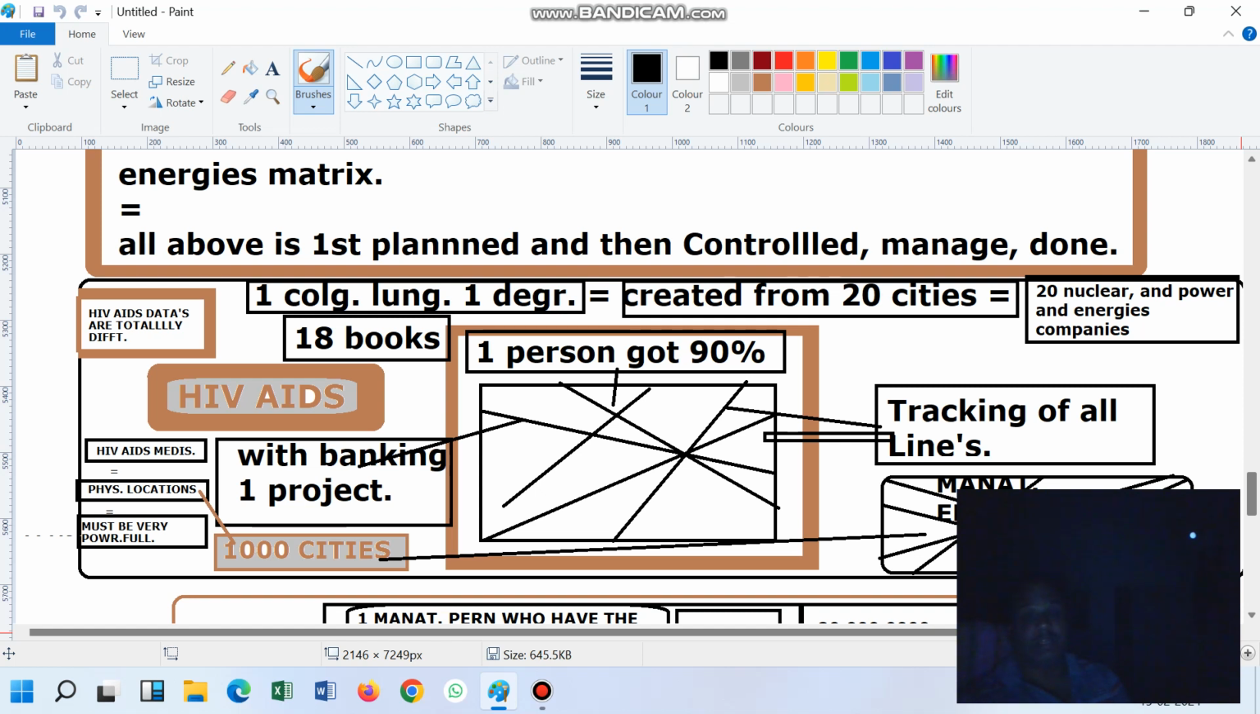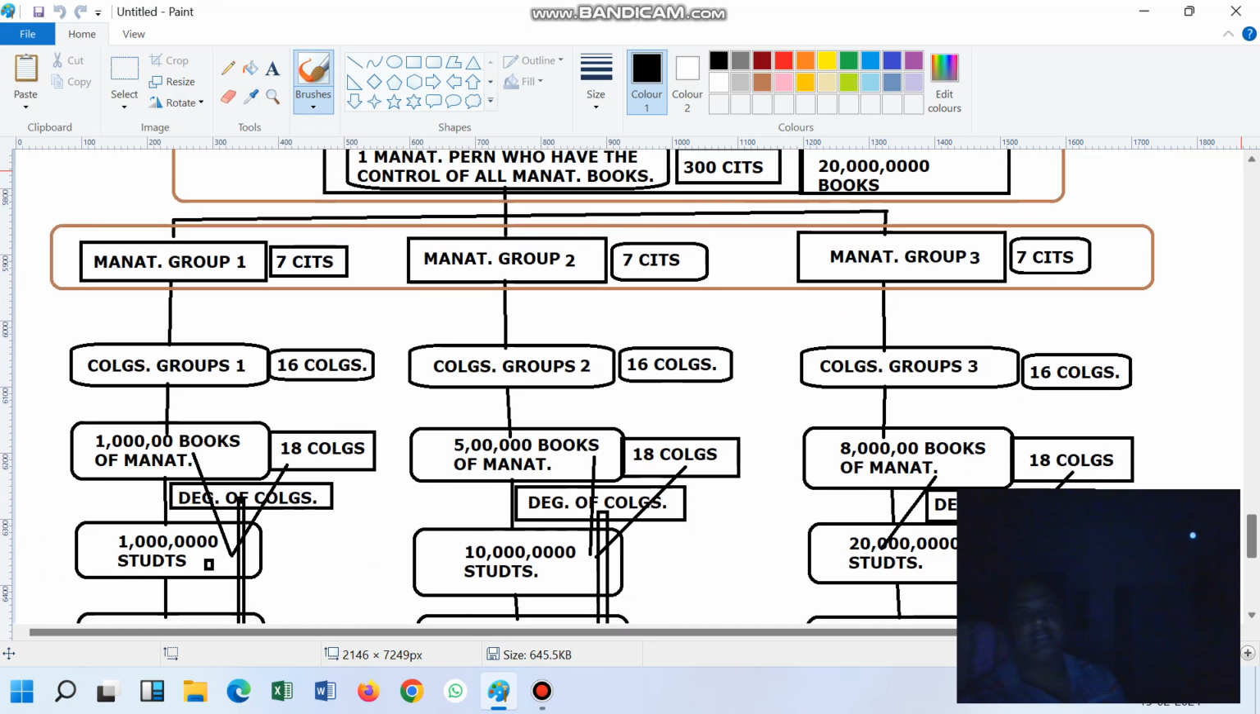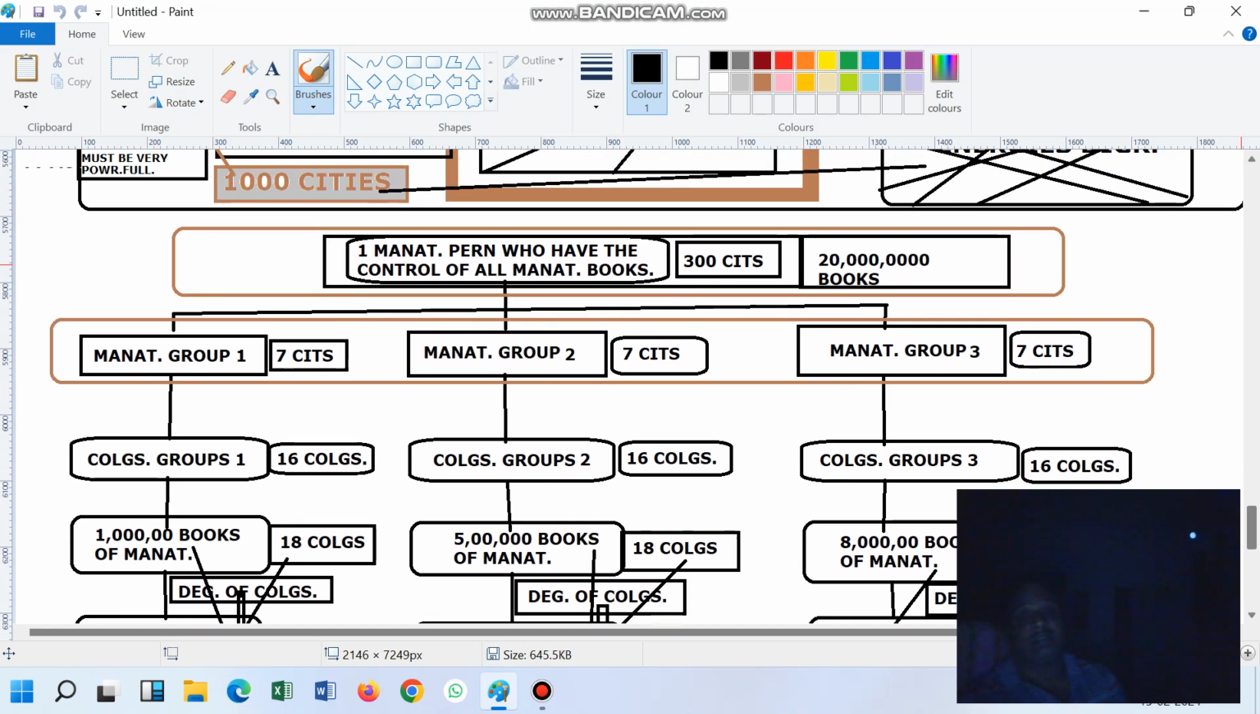If you read these books, if you get the 18 books, if you read them, then if one person gets 90 percentage, this is the blood cells which is going to generate. In the same way, we also discussed this diagram. That is one management person. He can't handle everything. He created management group 1, management group 2, management group 3, like this. In total, the books are 20 crore books created from 300 cities. Here he divided 7 cities to management group 1, management group 2, management group 3.